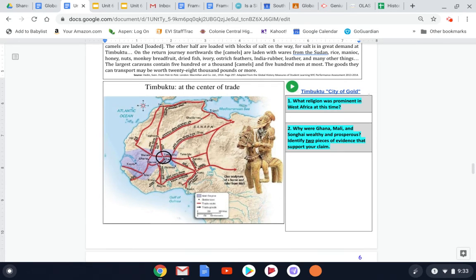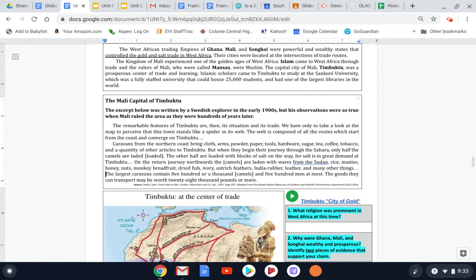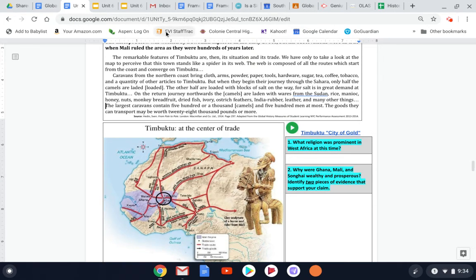All right, so if you haven't yet, take a pause on the video now and watch the 3-minute video clip on Timbuktu. Gives you a little more visual information and some extra info on some of the items that we've talked about in these two paragraphs. I will go over to the clips in just a second, the slides, and fill those out with you.